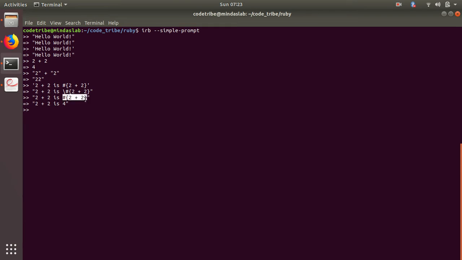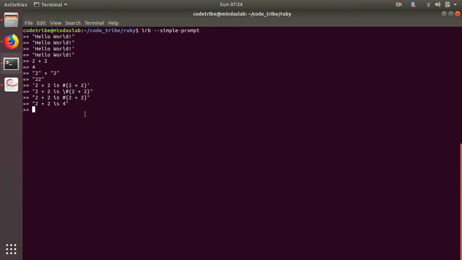This is actually used to evaluate Ruby. Even inside a string, rather than just blindly printing, if the Ruby interpreter comes across something like this, it knows there is Ruby code inside and evaluates it. So that's the advantage of using double quotes rather than single quotes.